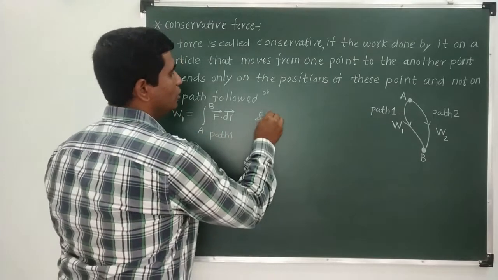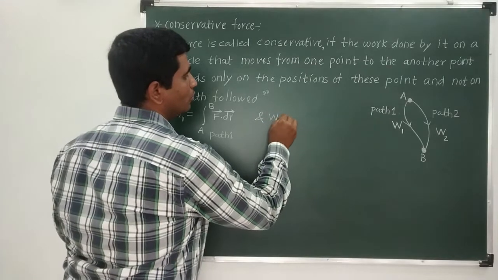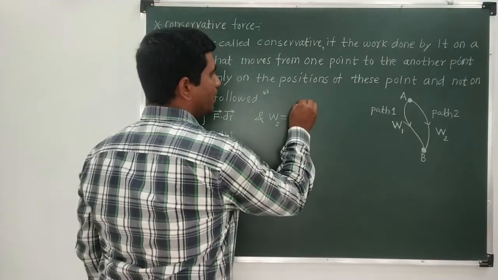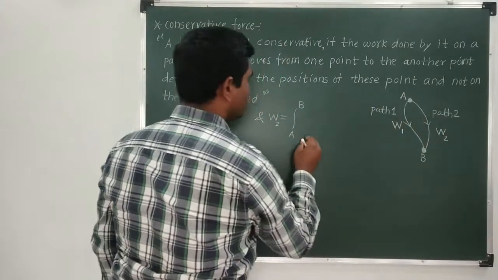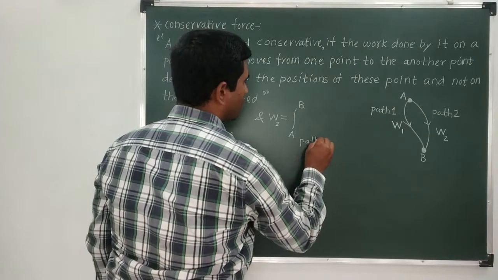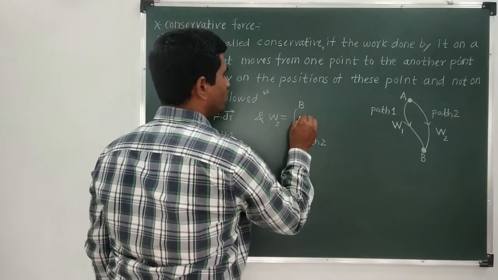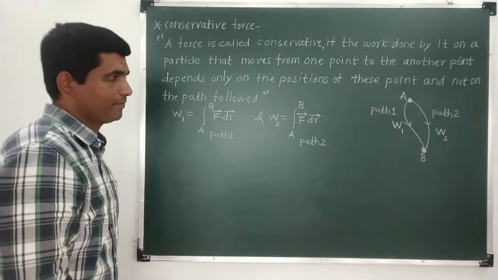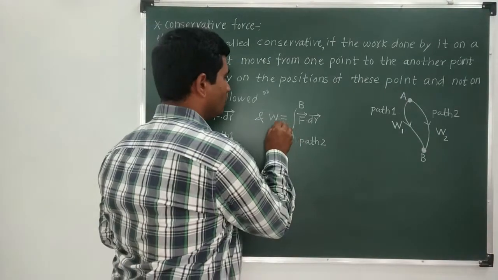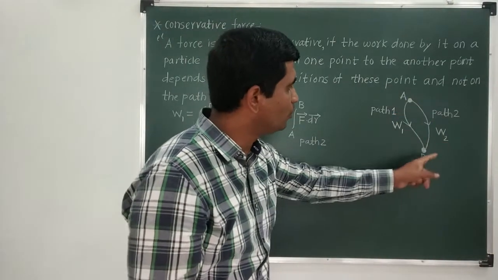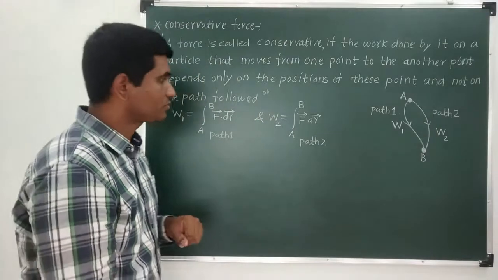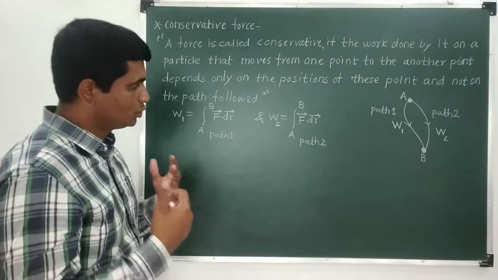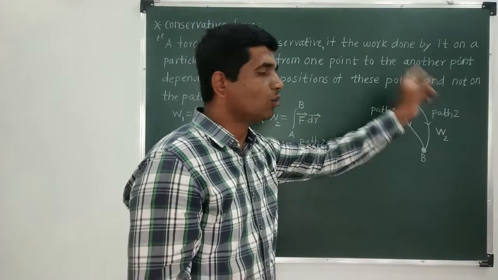Okay, and W2 is the work done when an object is moving from point A to point B along path 2. So let us say this is path 2, when the object is moving from this point to this point: F bar dot dr bar. Okay, so W2 is the work done when an object is moving from point A to point B along path 2.